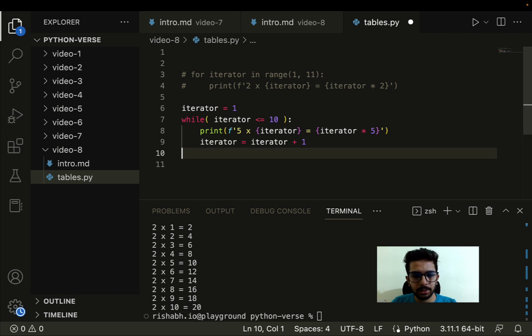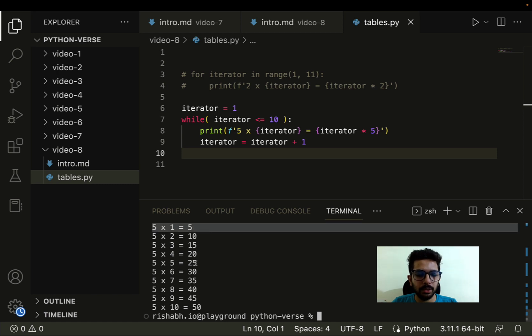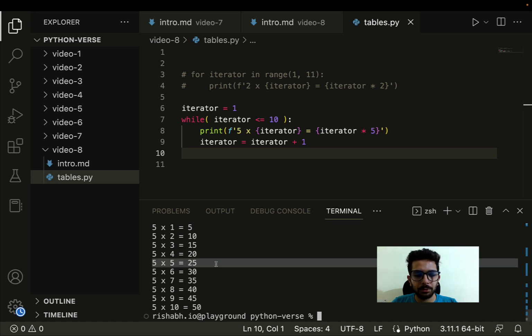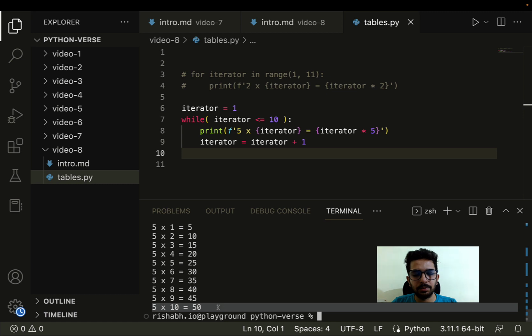So yes, let's try to execute this and see the results. Let's say Python, then video 8, and then tables.py. Let's execute this, and as we can see, the table of 5 is printed now. 5 into 1 is 5, then 5 into 5 is 25, similarly 5 into 10 is 50.